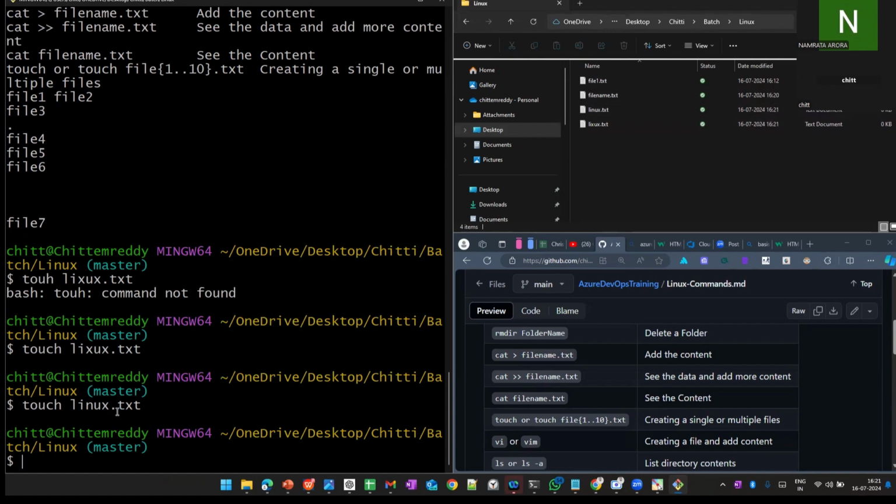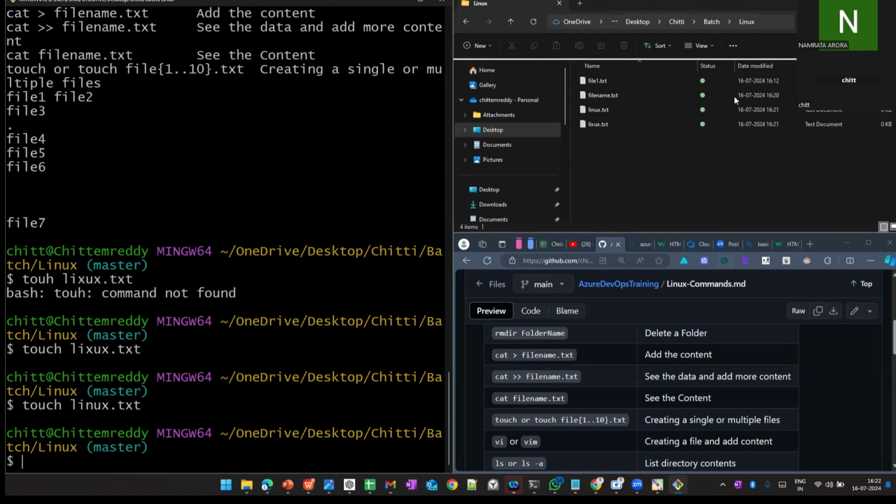So in how many ways can we create a file? Using the cat command, the touch command, or the vi command. These three we can use to create a file and add content. But what is the difference from the Windows operating system? The main thing is that using the CLI we can create many files. For example, I can see only a few files here. I want to go back to another folder.